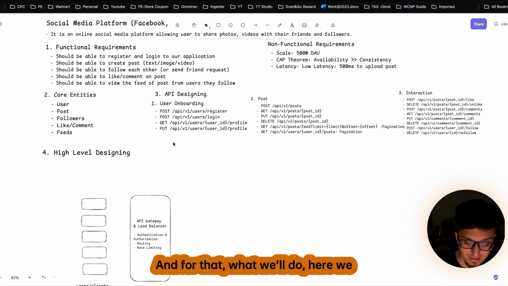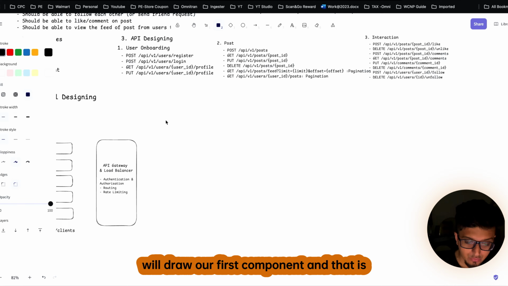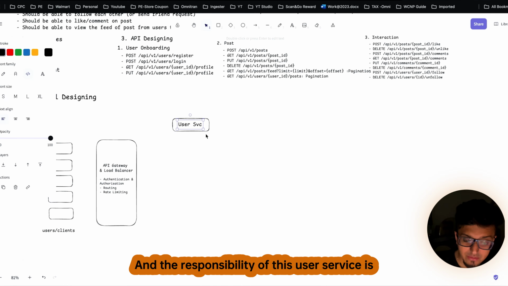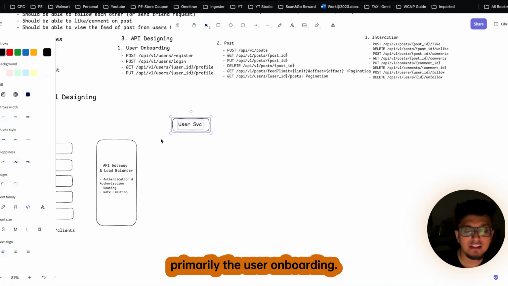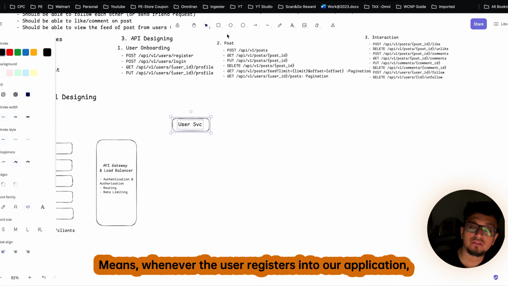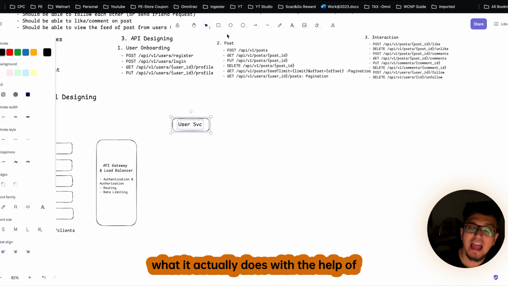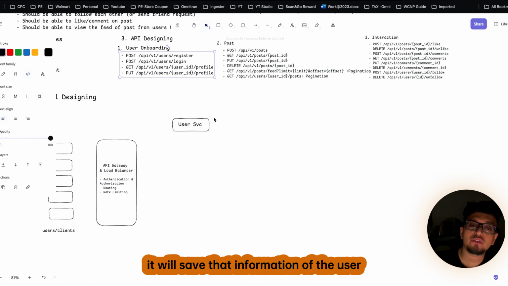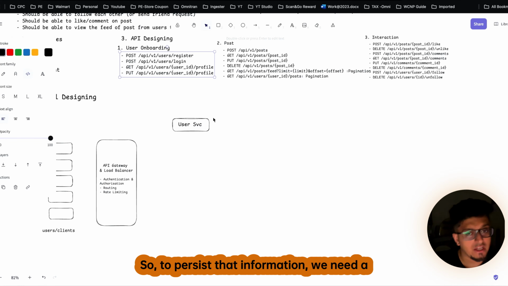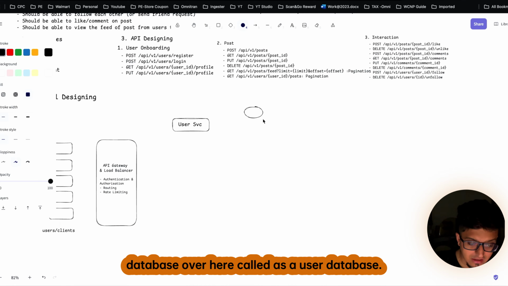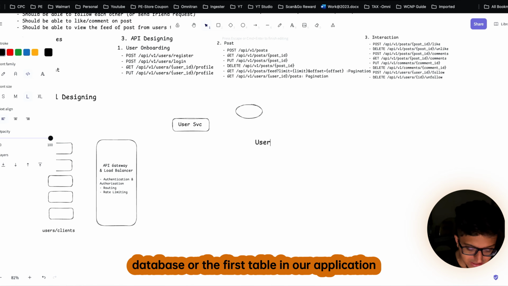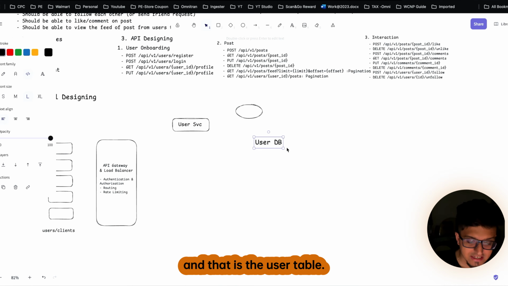the user onboarding service. And for that, here we will draw our first component, and that is the user service. The responsibility of this user service is primarily the user onboarding. Means whenever the user registers into our application, with the help of these APIs that we have defined over here, it will save that information of the user in our database. So to persist that information, we need a database over here called the user database. Clear? So here we will be having our first database, or the first table in our application, and that is